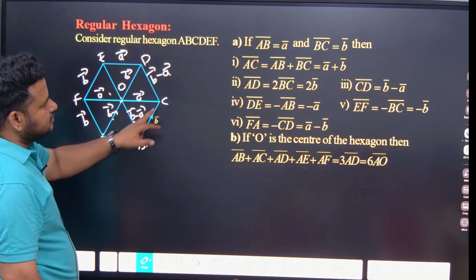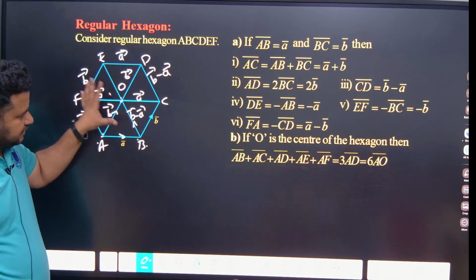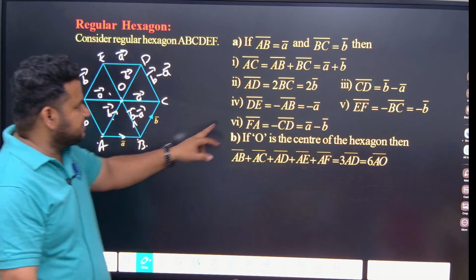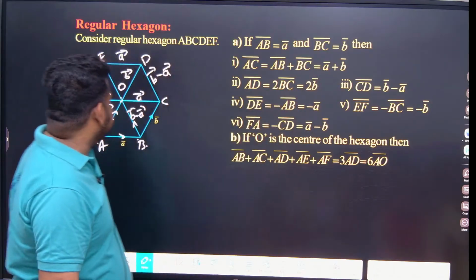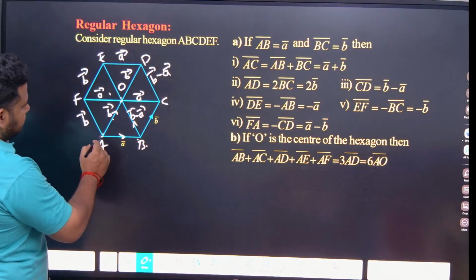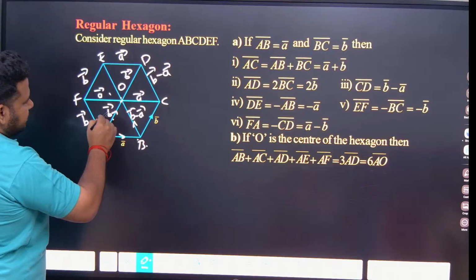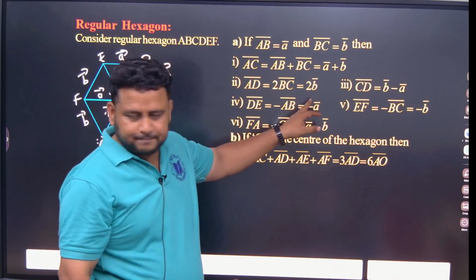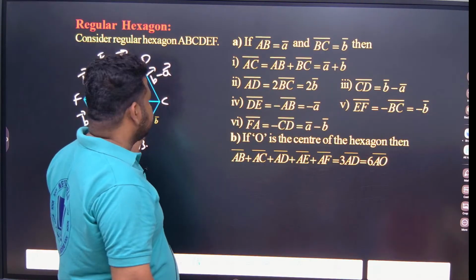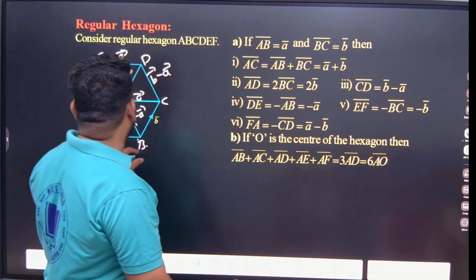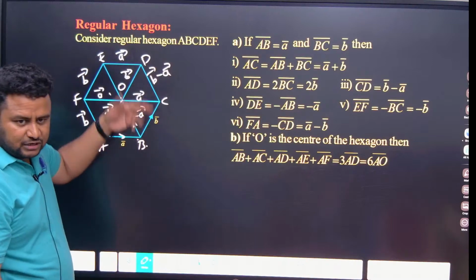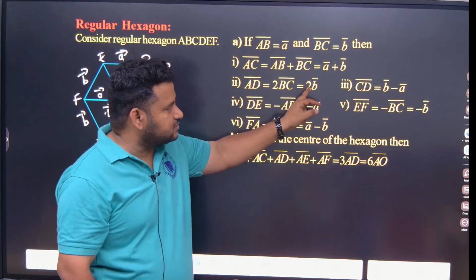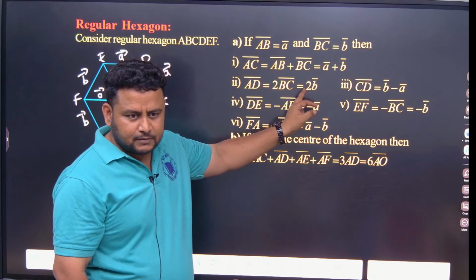AC is equal to what? AB plus BC. See, in the figure everything is there. So AC, if you want, AB plus BC. AB plus BC is A plus B. Now AD. AD means A to D. A to D is vector B plus vector B, that is 2 times vector B. See, AD is 2 times BC. If you take the BC length 2 times, you will get AD. So that is nothing but vector B plus vector B, 2 times vector B. Clear? How I am getting it?